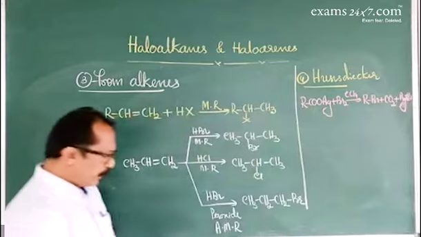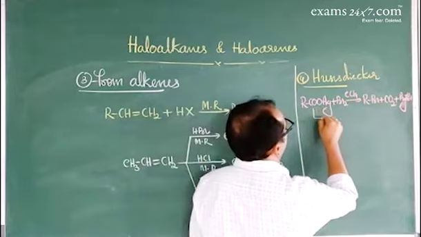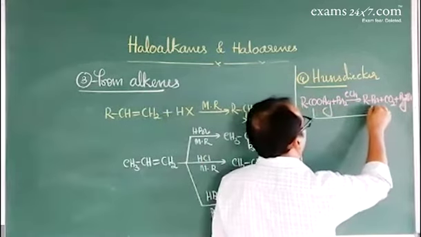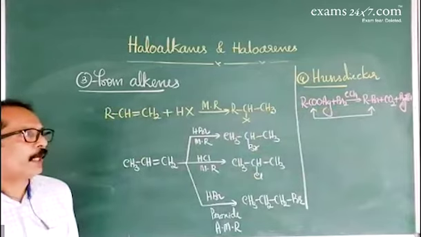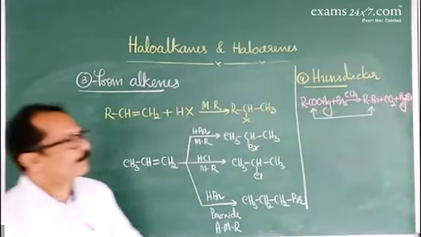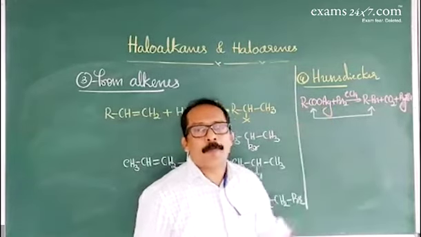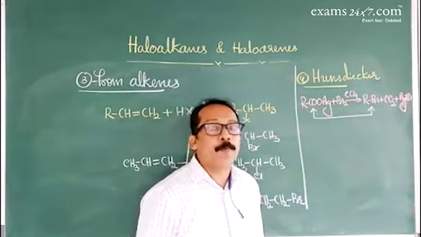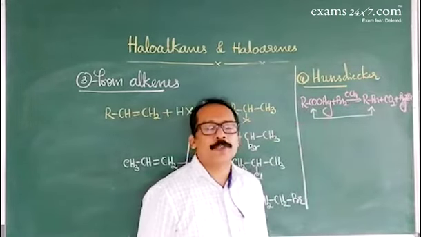Now just observe this reaction. The number of carbon atoms decreased by 1. First it undergoes decarboxylation, the CO2 group is removed, followed by halogenation, bromination. Decarboxylation followed by halogenation.